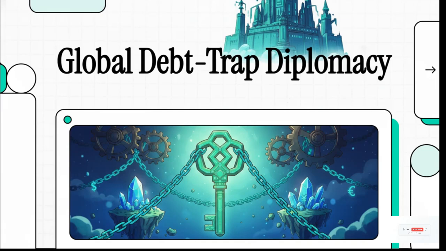Today we're opening up a fascinating, highly classified conceptual briefing to totally deconstruct the anatomy of global debt trap diplomacy. If you've ever wondered how modern geopolitical empires are built without firing a single shot, you are absolutely in the right place. We're going to impartially map out exactly how sovereign wealth gets extracted on a massive scale. It's like a giant puzzle, and we've got some truly eye-opening diagrams to help us put it together. All right, let's dive right into this.